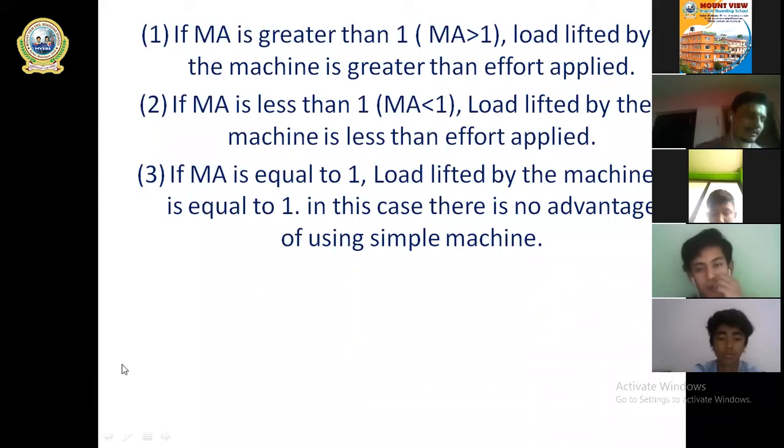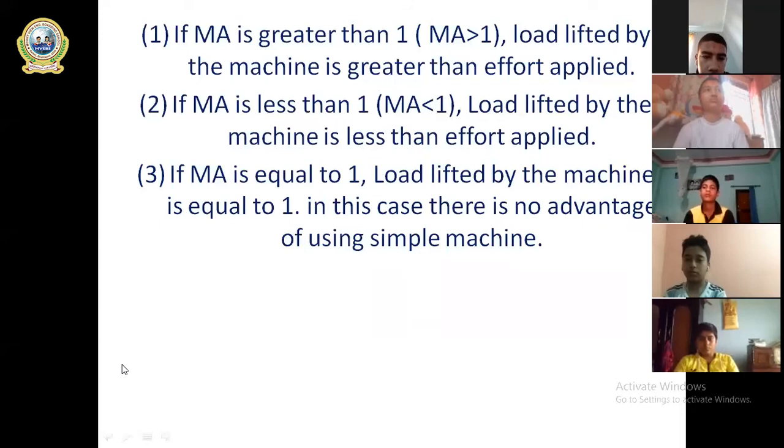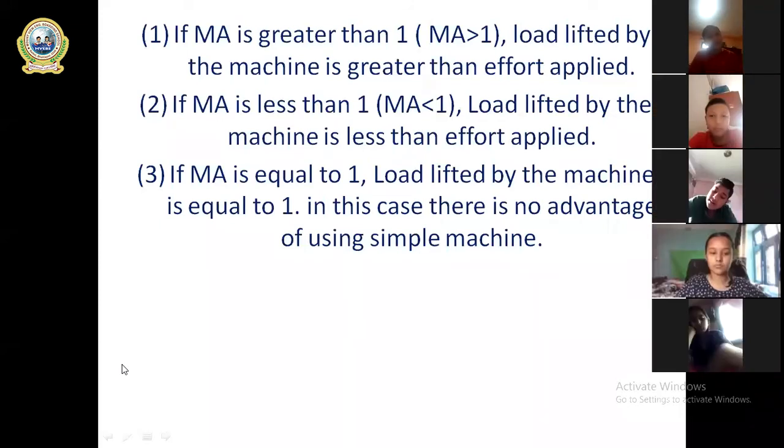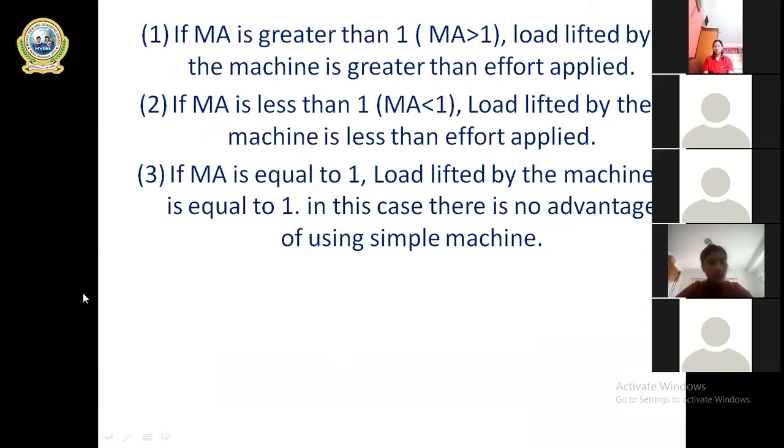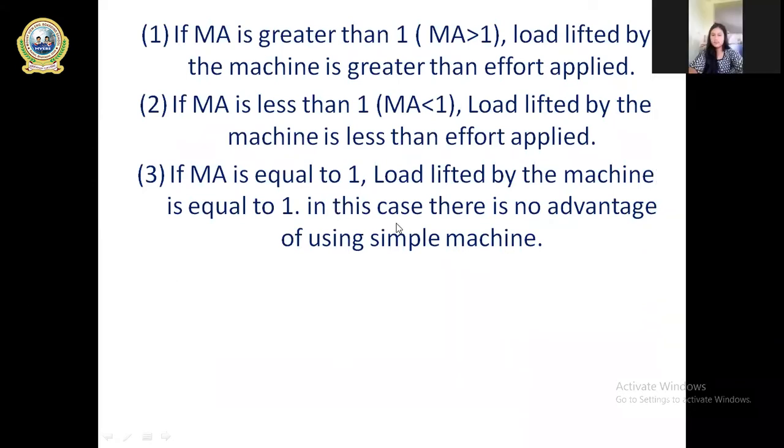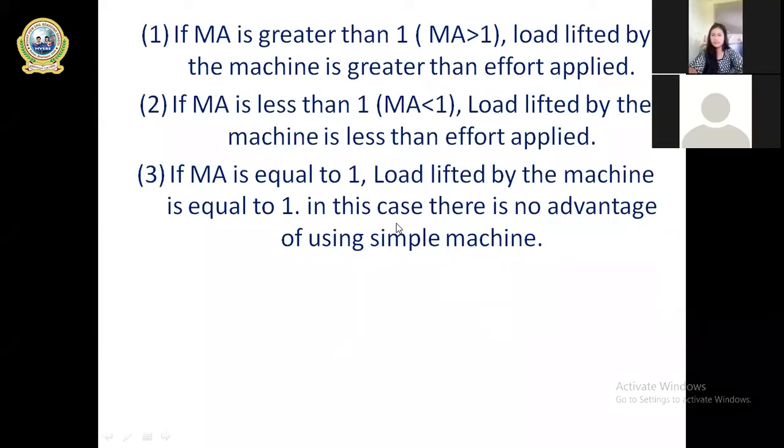And go to condition number 3. When MA equals 1, the load lifted by the machine is equal to the effort applied on the machine. That means when you have to carry a 10 Newton load using a machine whose MA is equal to 1, the load equals 10 Newton and the effort equals 10 Newton. So these are the conditions. So students, are you clear about the situation?